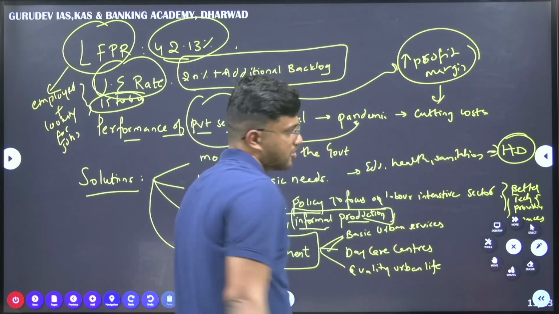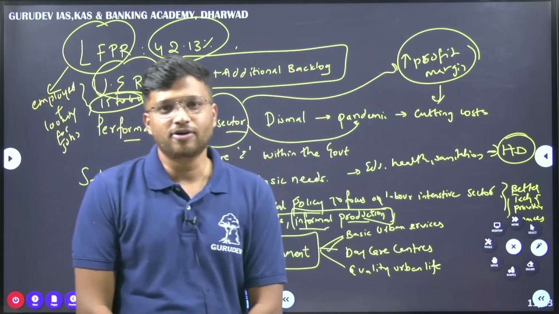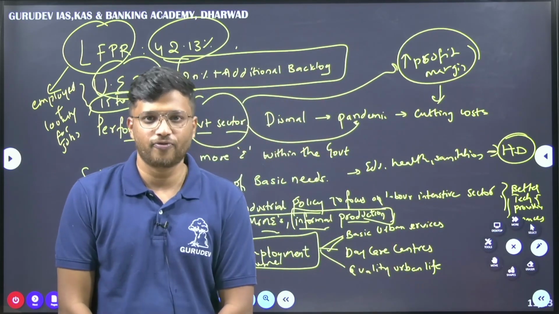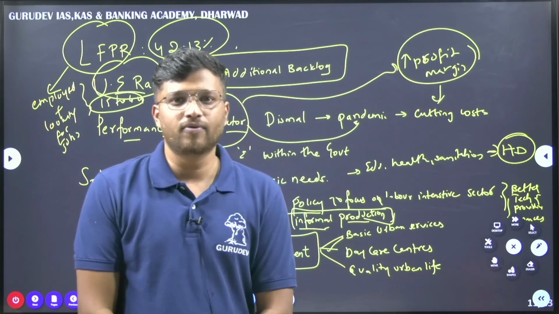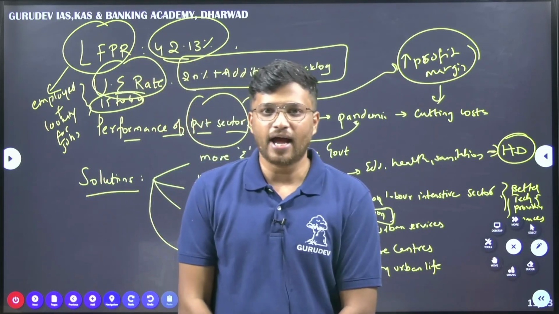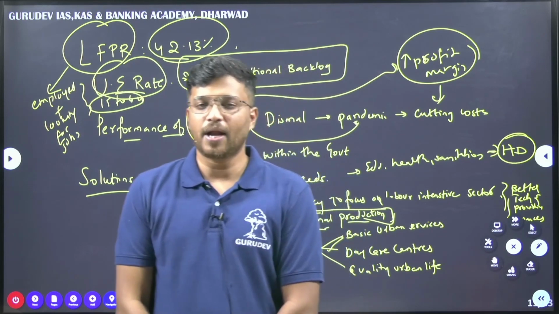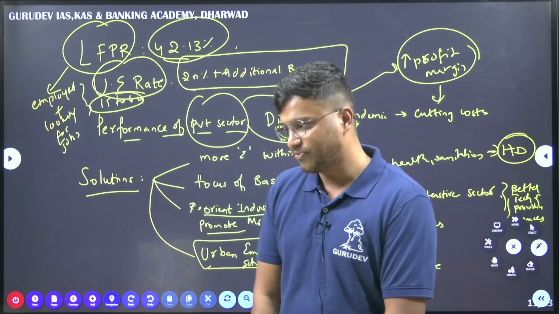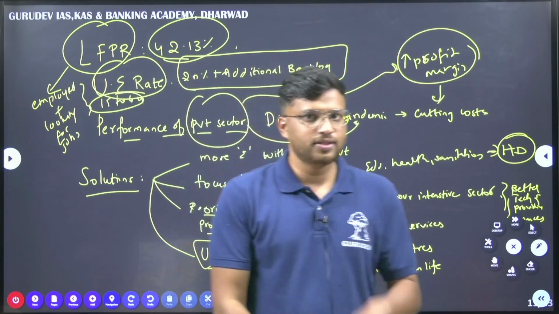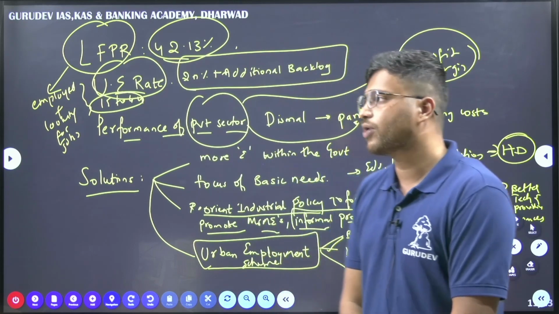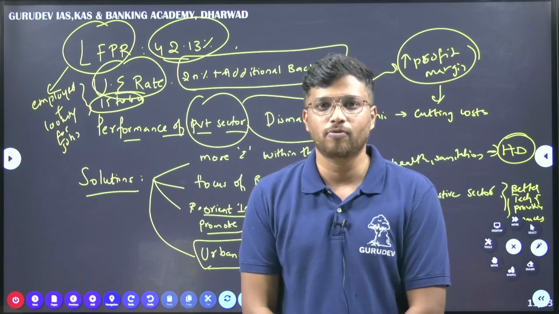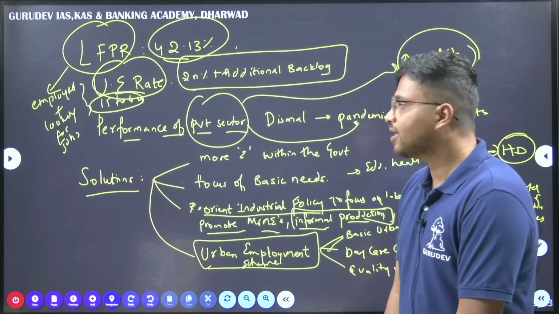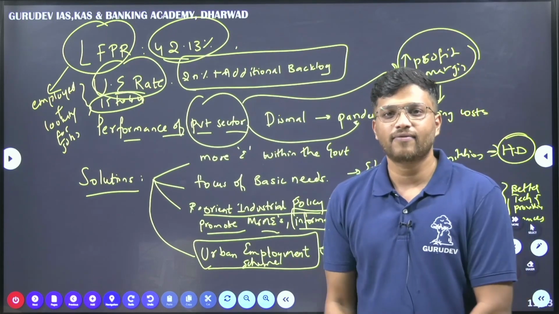By cutting costs. Okay, how is it cutting cost? It is laying off a large number of workers. You may be aware how many workers are being laid off at one time in all these major private organizations and private industries. Fine. So these are the issues that come when we look at the employment and unemployment problems in India. So these are the issues. The writer at the end has given some of the solutions.